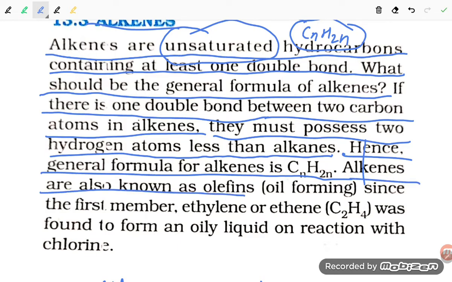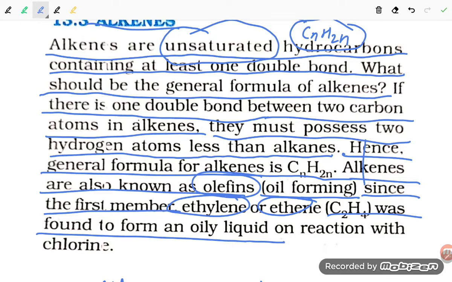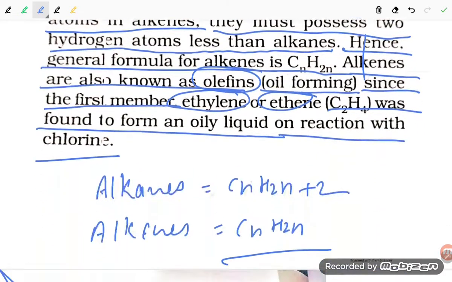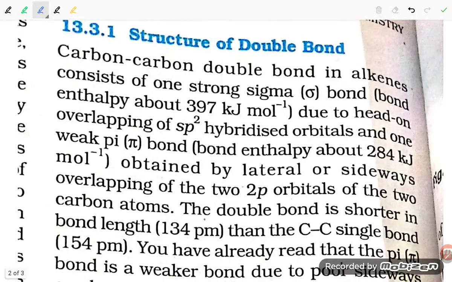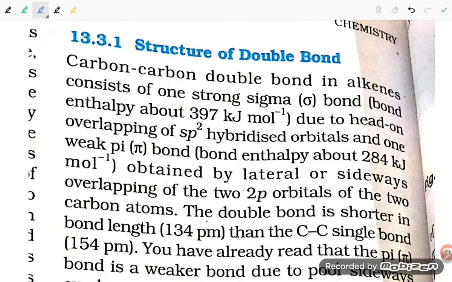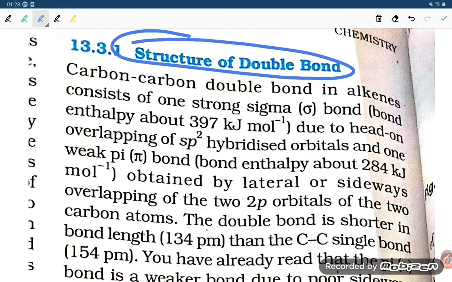Alkenes are also known as olefins. Olefin means oil forming, since the first member, ethylene or ethene, C2H4, was found to form an oily liquid on reaction with chlorine. So alkenes are also known as olefins, as they form oily liquids. Right, student? Now let us see the structure of the alkene, student.